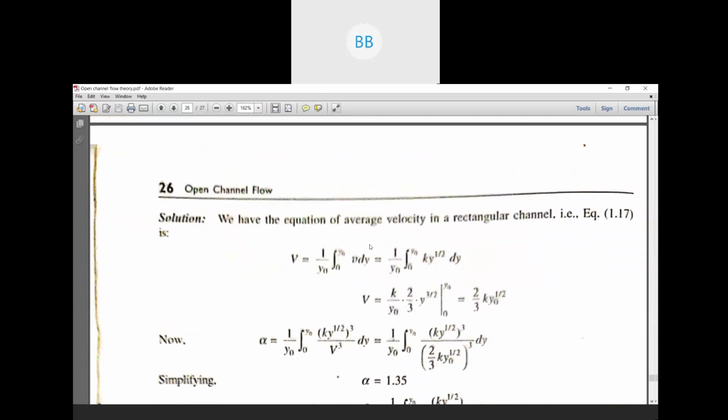So now we proceed to the solution. We have already discussed that to find alpha and beta, first we have to calculate V. So this is the equation for V.